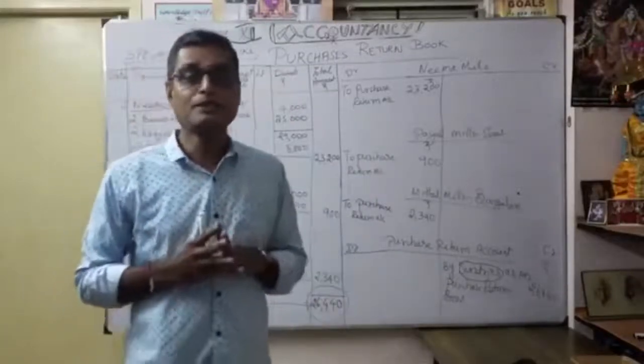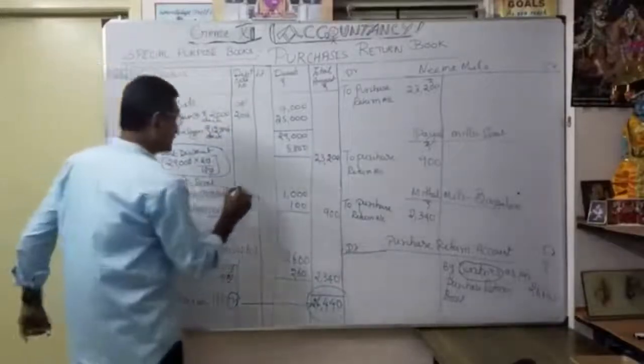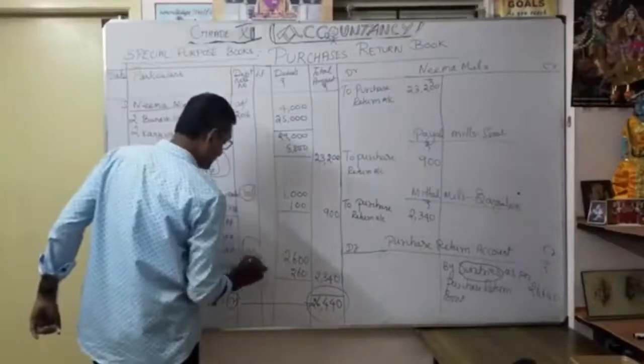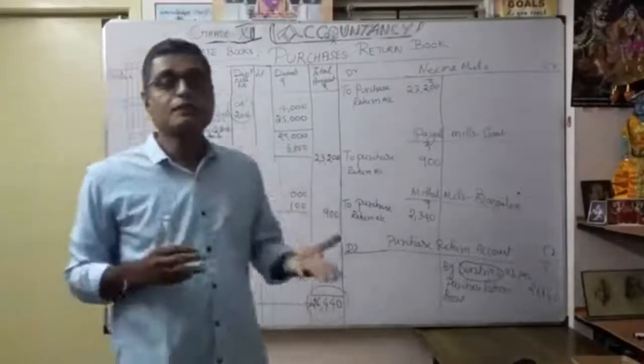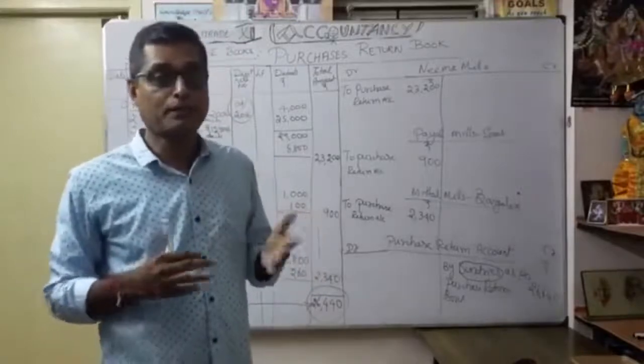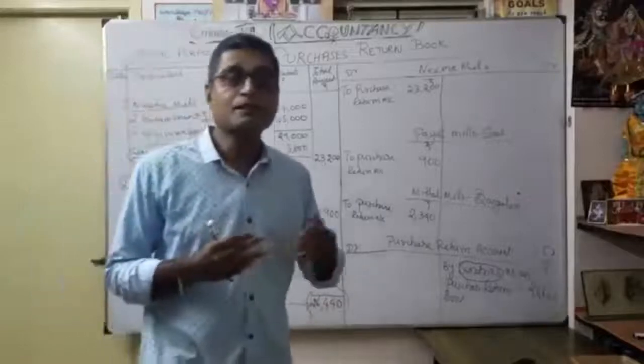Here, how they record the purchase returns is very important. The debit note number is very important. When you return goods to the supplier, you issue a debit note. Similarly, the supplier gives us a credit note.